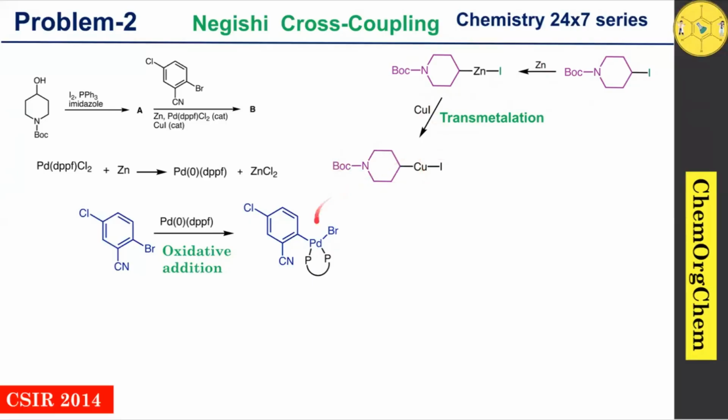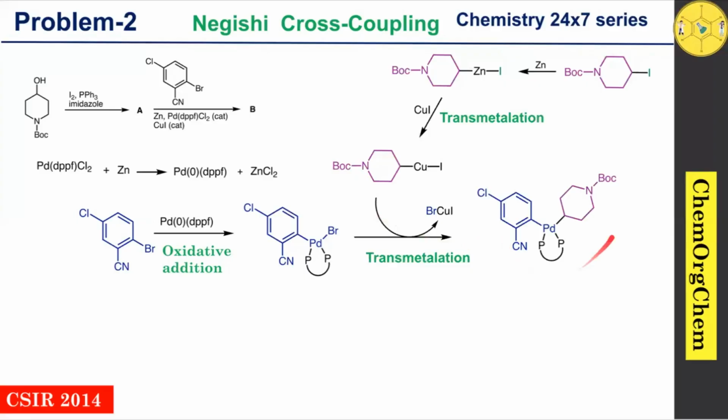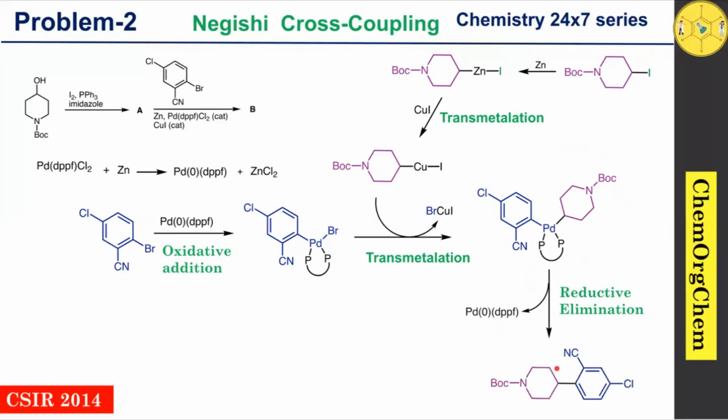Now what happened? This palladium complex as well as this copper species undergo a transmetallation reaction to produce this intermediate. This intermediate in the next step undergoes reductive elimination to kick off the palladium zero species along with generation of our final product. So this is our product B.